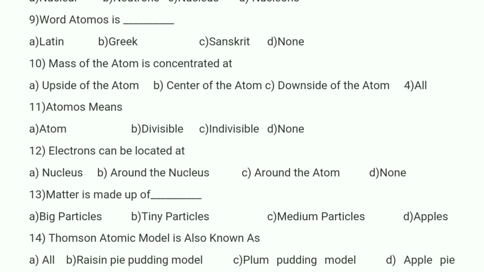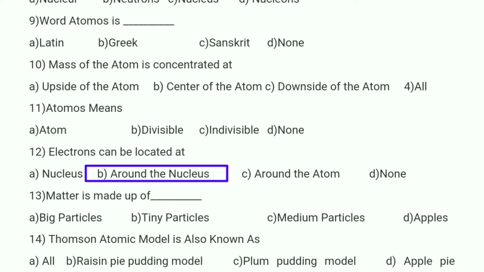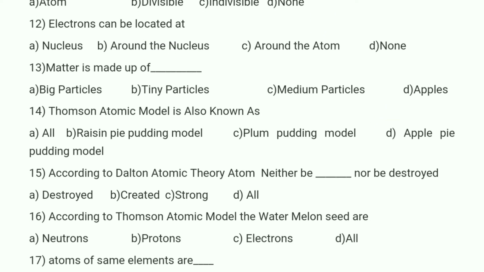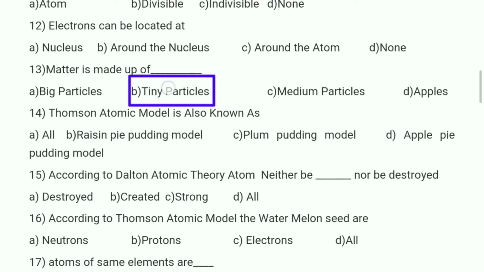And if you observe the 12th bit, electrons can be located at. In the atom, the center of the atom is the positive part, and the protons and neutrons are in the nucleus. Around the nucleus, there are electrons revolving around it. So option B is correct, around the nucleus. And if you observe the 13th bit, matter is made up of very tiny particles. So option B is correct.